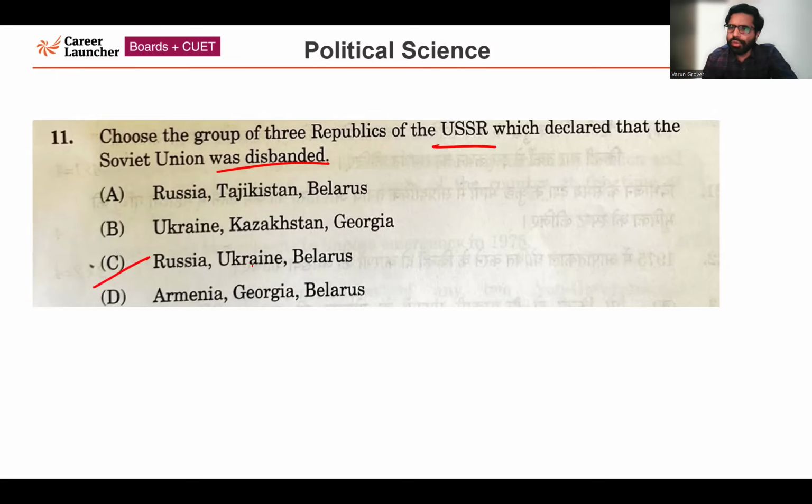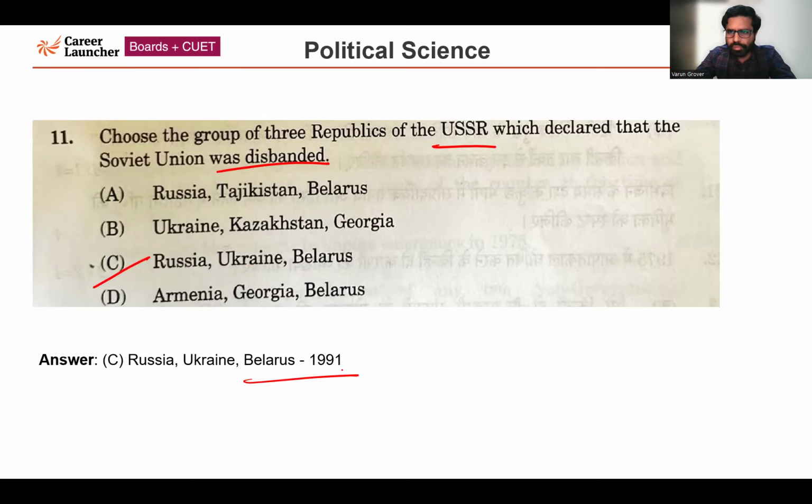Russia, Ukraine, and Belarus were the 3 major countries of the erstwhile Soviet Union, USSR. They collectively declared that the Soviet Union was disbanded. They also founded the CIS, Commonwealth of Independent States. So Russia, Ukraine, Belarus in 1991 collectively declared that the Soviet Union was disbanded or disintegrated.